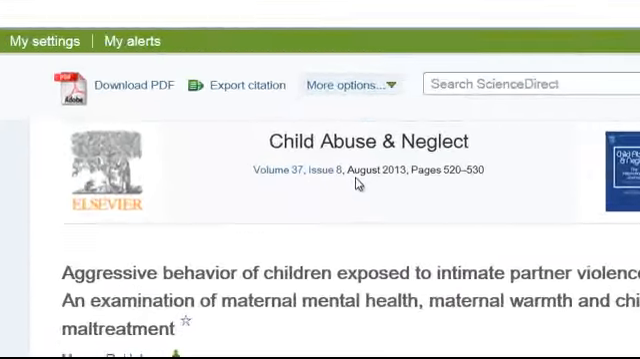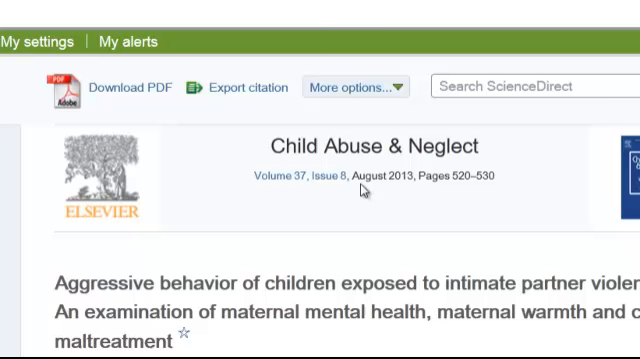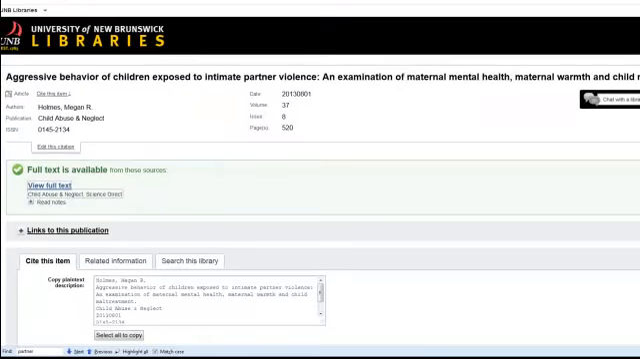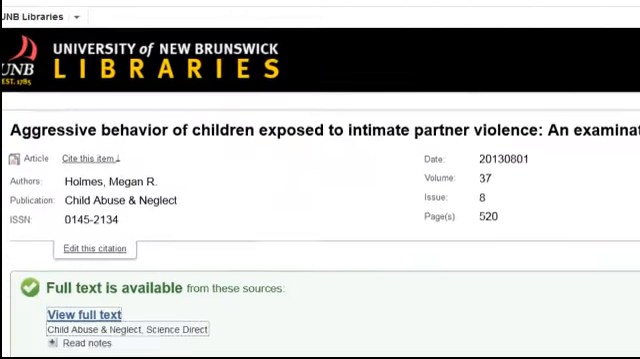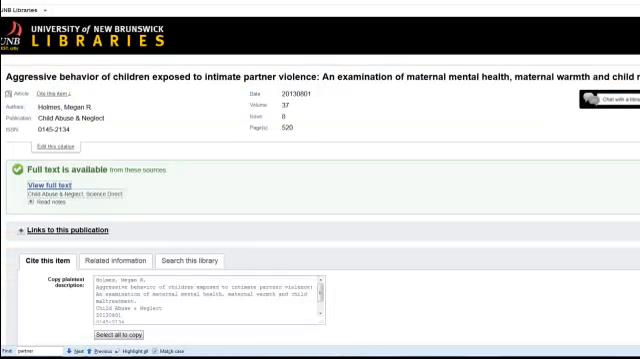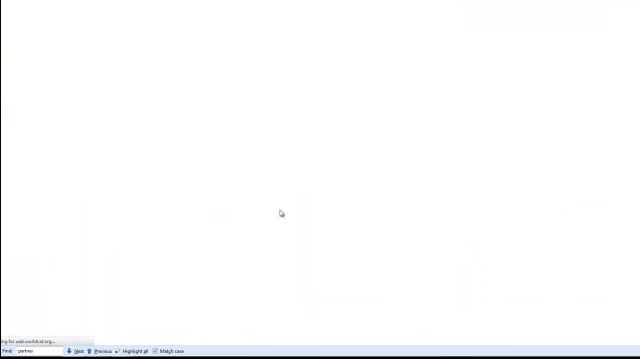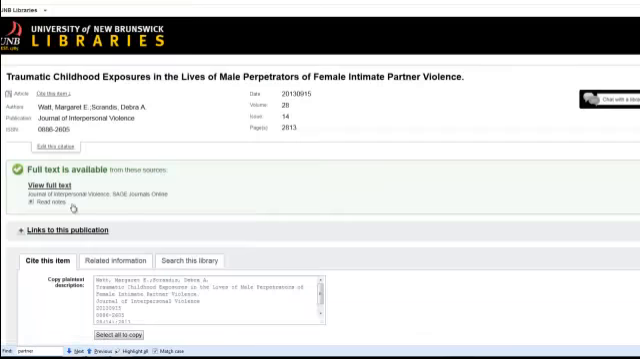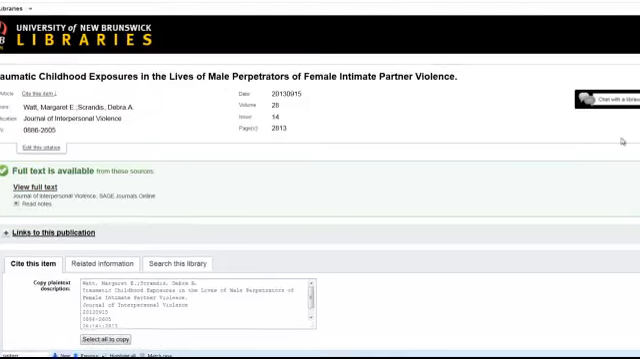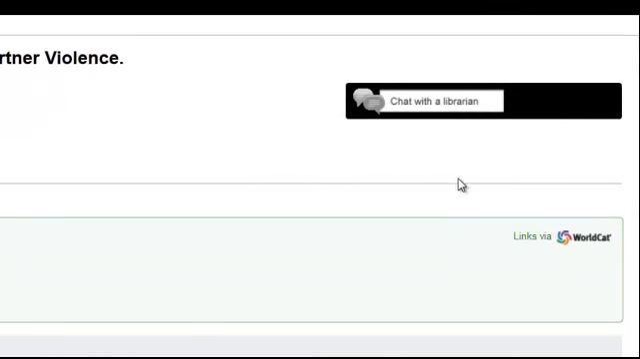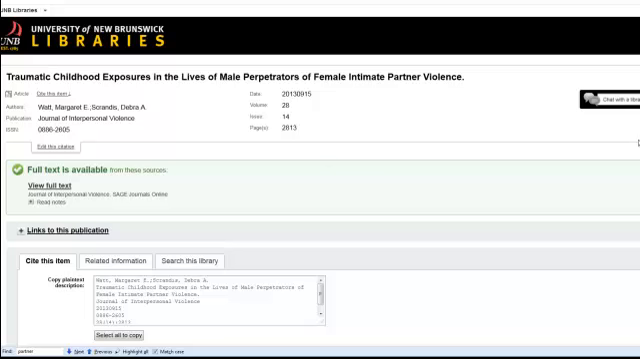Although sometimes it'll take you to the journal homepage and you'll have to dig down to the article through the archives of that journal based on the volume and issue that you would know from the record. In other cases, if we don't have the full text, what you would see is a link here for making a document delivery request and having the full text of the journal emailed to you from another institution free of charge. So that's something to consider as well.